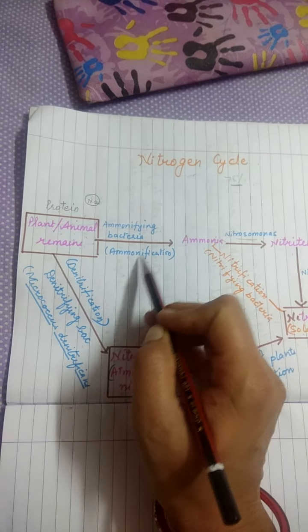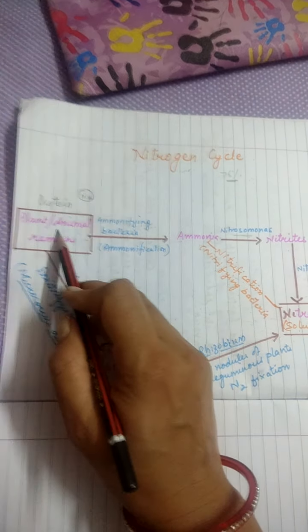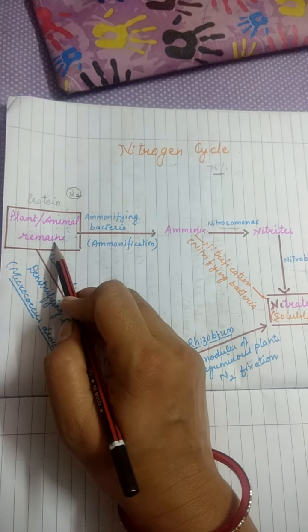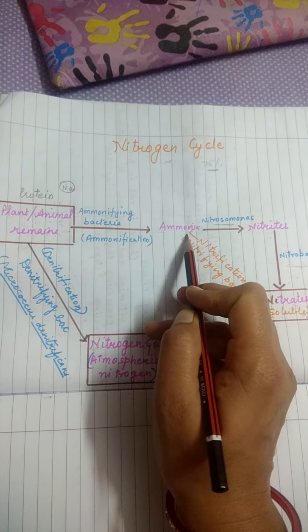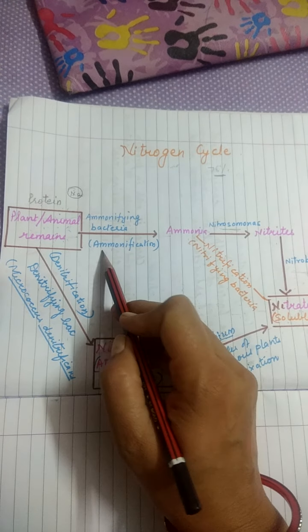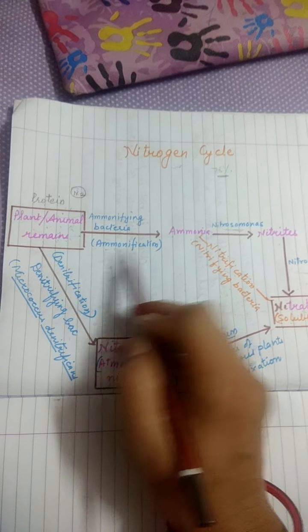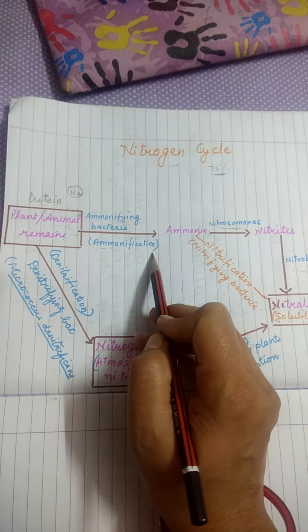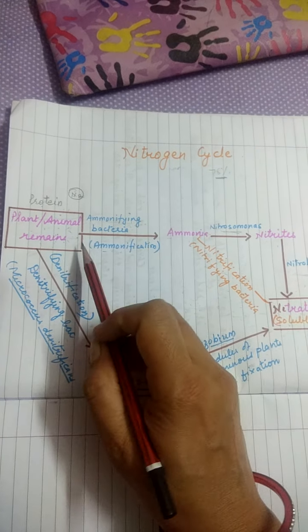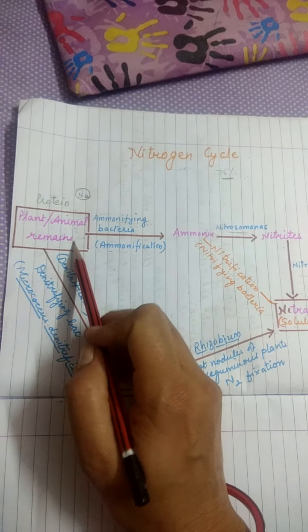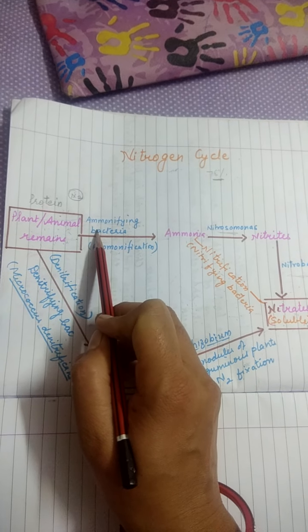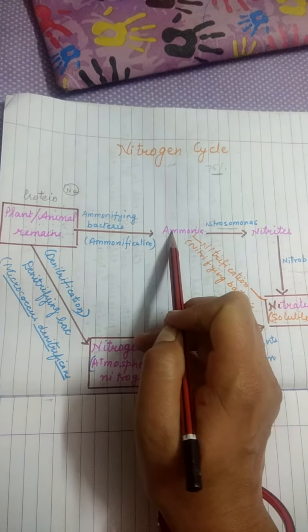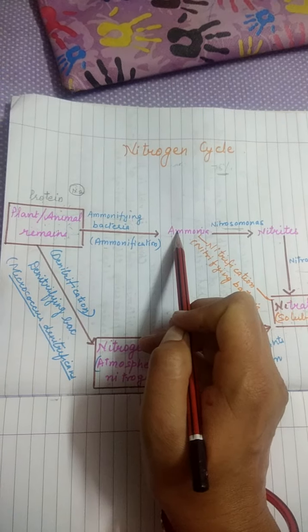Ammonifying bacteria convert this protein present in the plants and animal remains into ammonia. Okay, and this process is called ammonification. So if somebody asks you what is ammonification, you can say: conversion of protein present in plant or animal remains by ammonifying bacteria to ammonia is called ammonification.